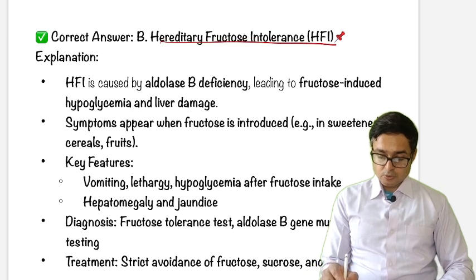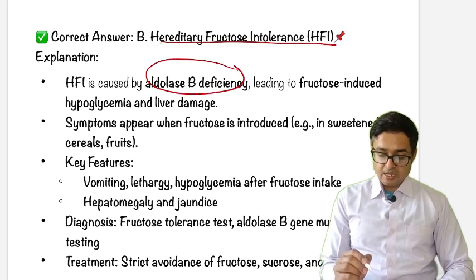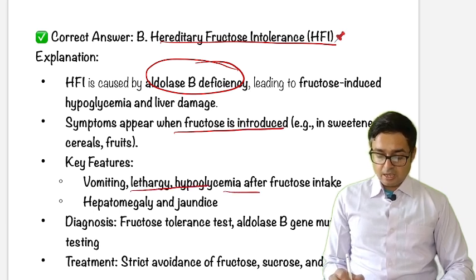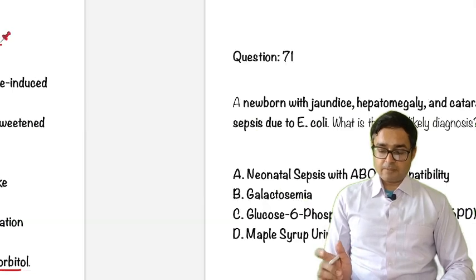So this is due to aldolase B deficiency. Symptoms appear when fructose is introduced. Key features are vomiting, lethargy, and hypoglycemia, and strict avoidance of fructose, sucrose, and sorbitol is recommended.